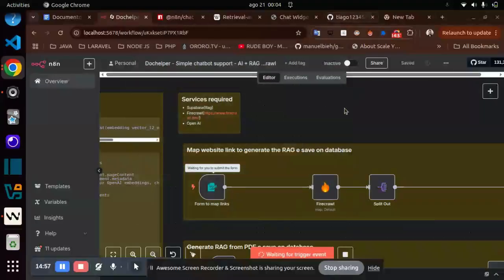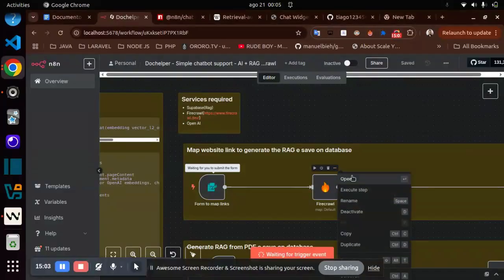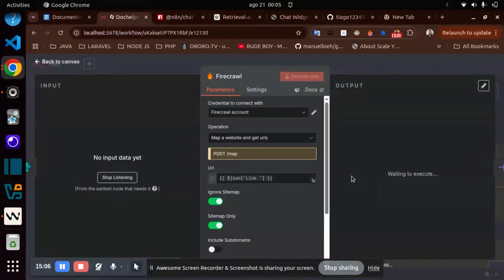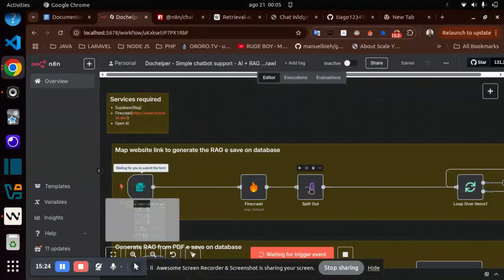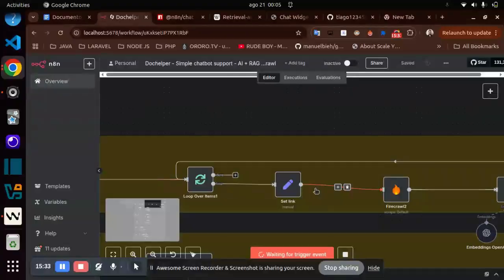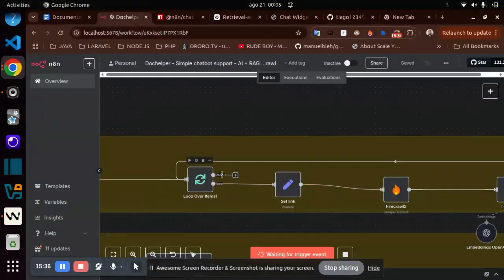What happens under the hood? This link is sent to a Firecrawl component. Firecrawl has an n8n node, and I provide the link and use the map feature. The map feature, like I said, returns all the links in the website. Here I extract the response, the list of links, and then I loop over this list, link by link.